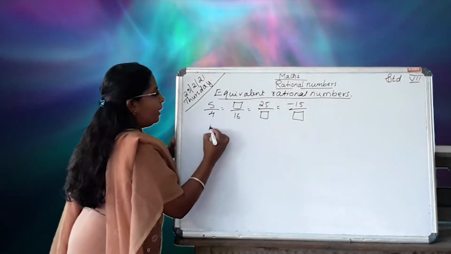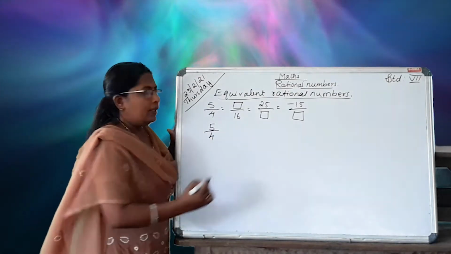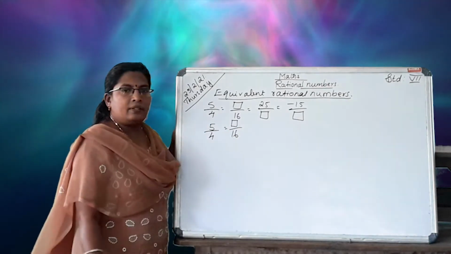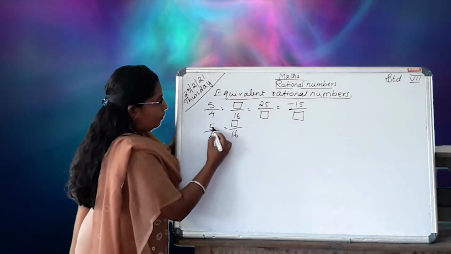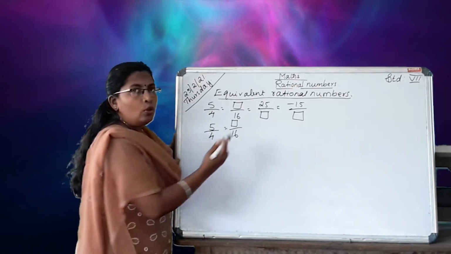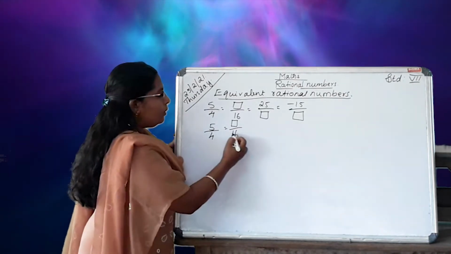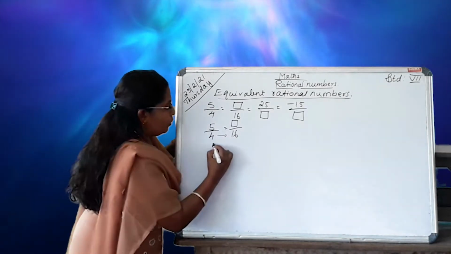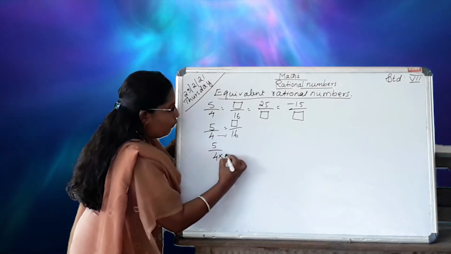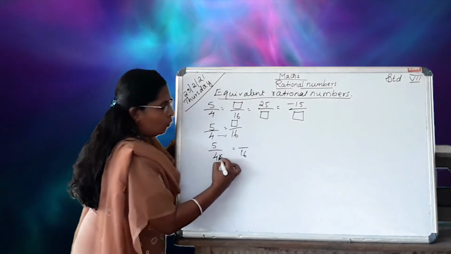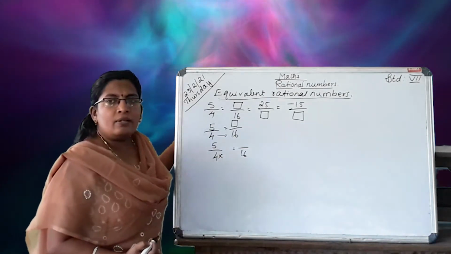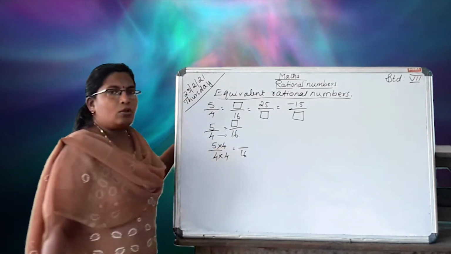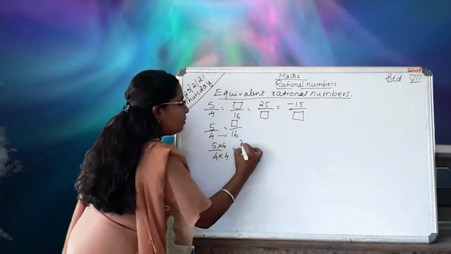First take 5 by 4 equal to box by 16. Here see, 5 equal to unknown, 4, 16. Compare these two, 4 and 16. So 5 by 4, 4 into what gives 16? 4 into 4. That is into 4 in the numerator also. So 5 4s are 20.